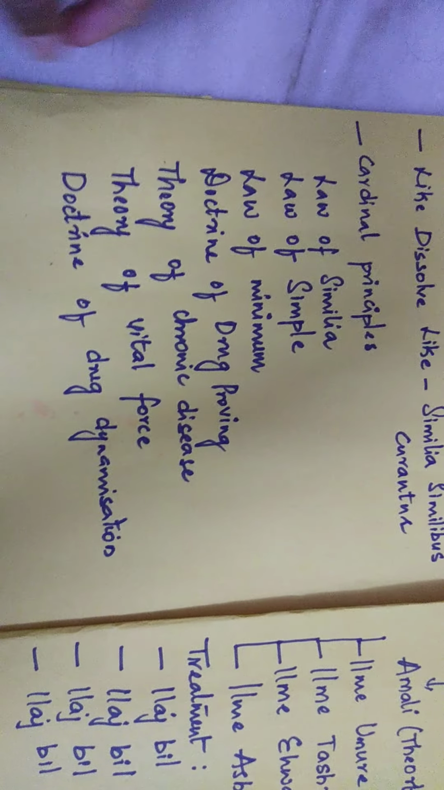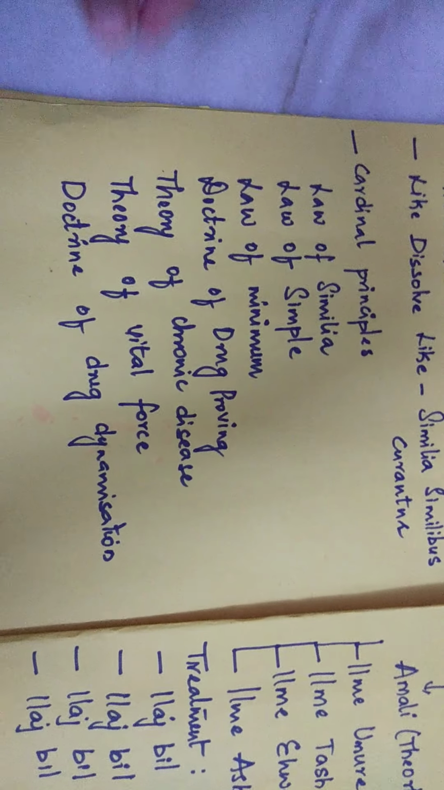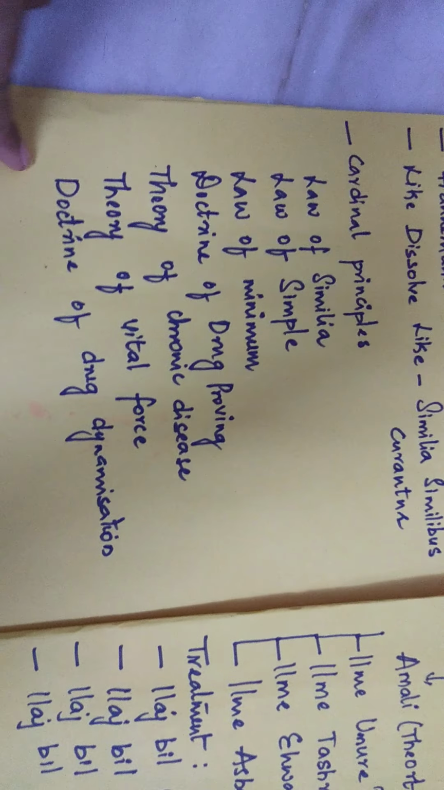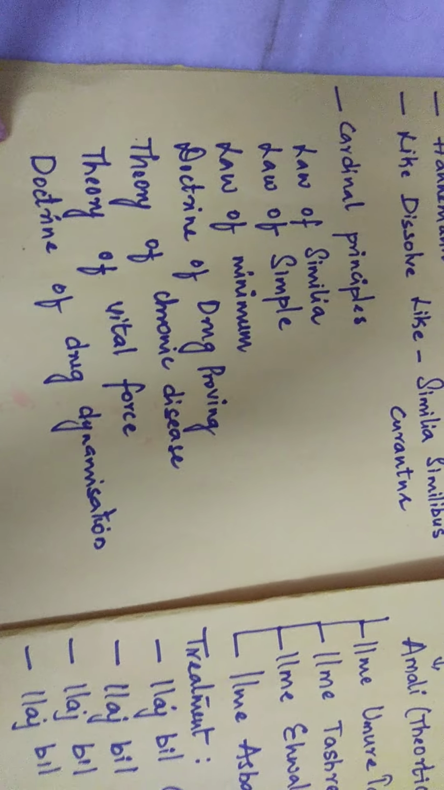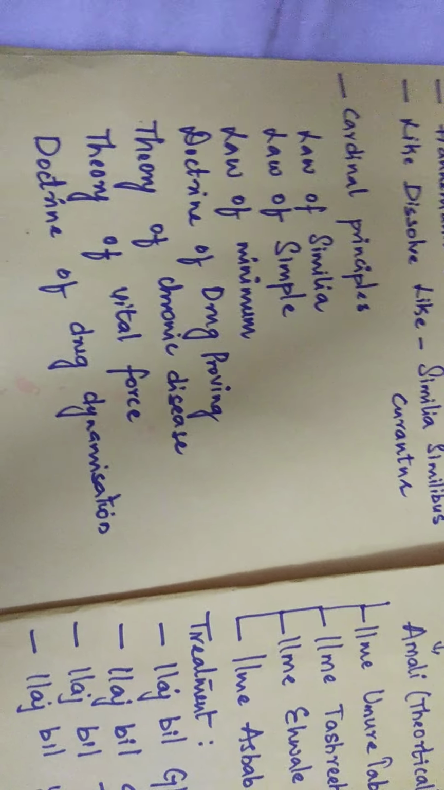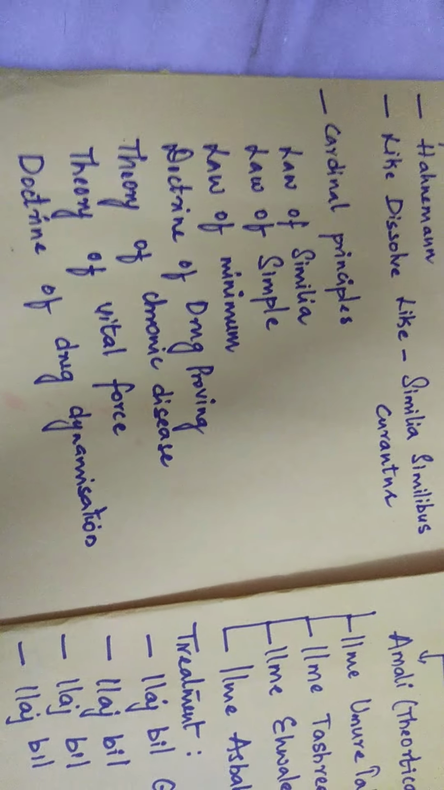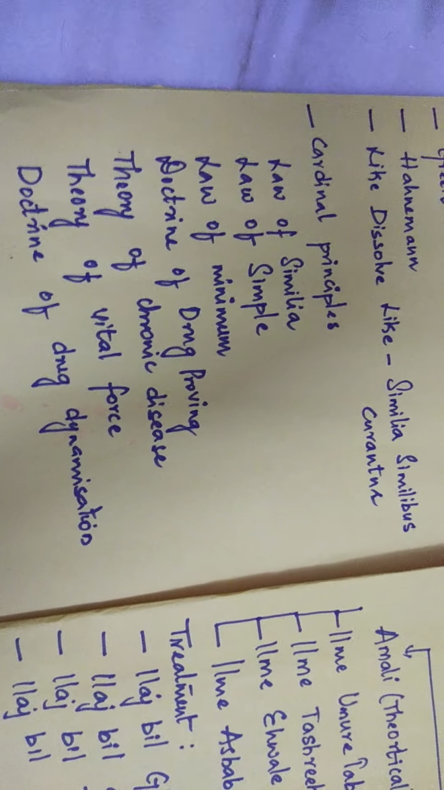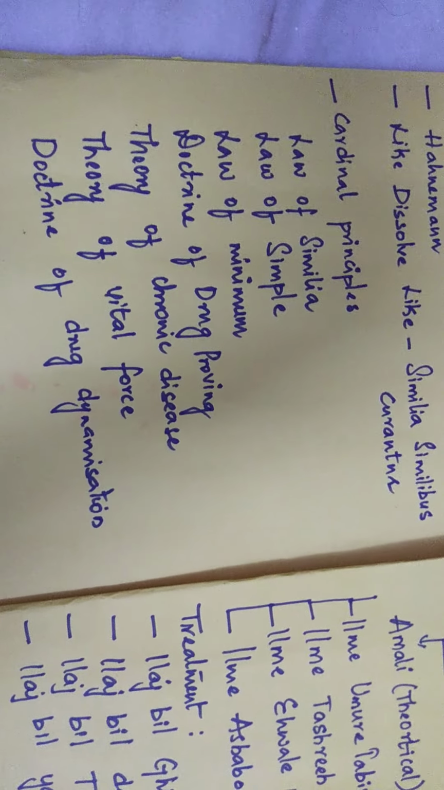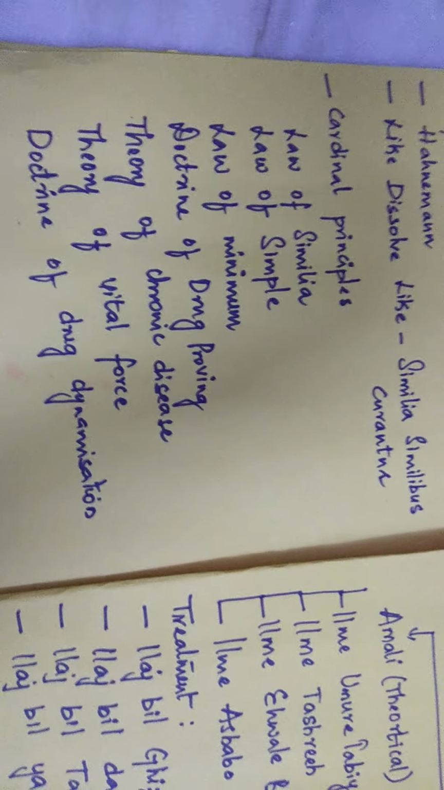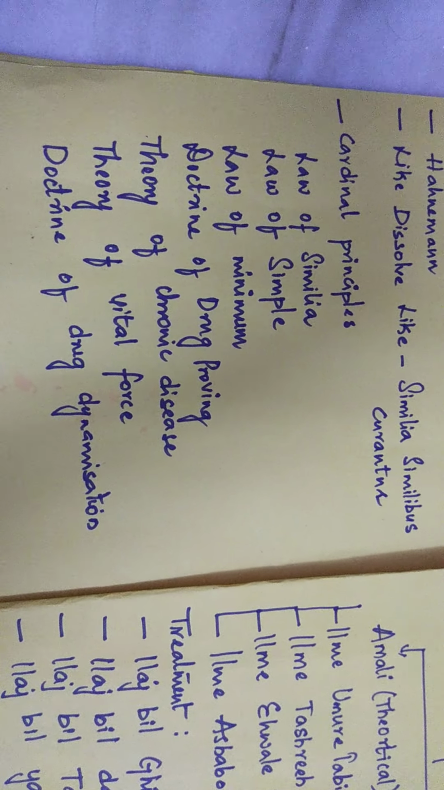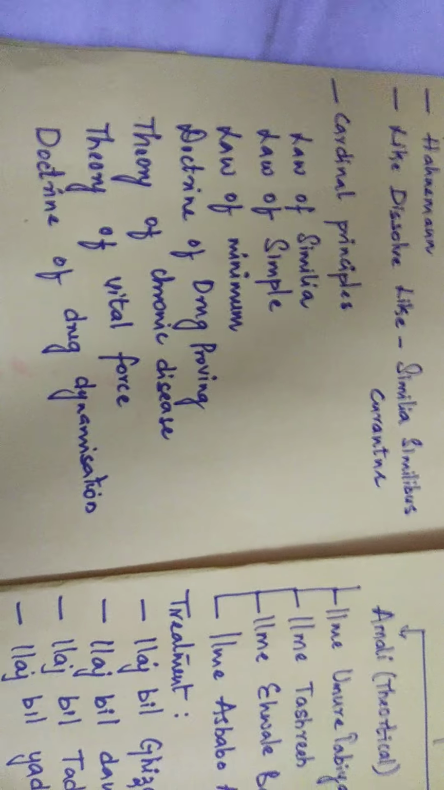Next one is the theory of vital force. The next one is the doctrine of drug dynamization. What does the doctrine of drug dynamization tell about? Here the treatment for a particular disease is given by giving extracted principles, but not by a direct crude drug.